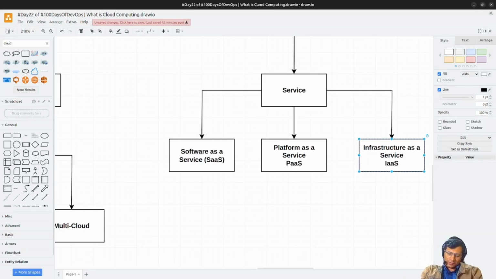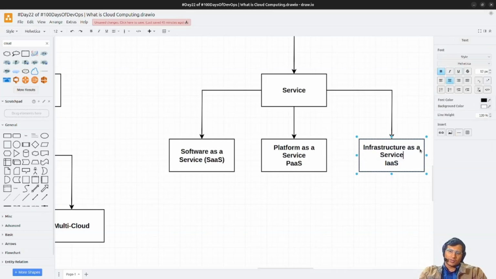They just provide you raw resources. Raw resources means CPU, memory, network, storage. They'll just provide those. On top of that, you have to configure which platform, which database you have to use, which environment, like a Python environment, JavaScript environment, or any other. So this is called IaaS. It provides raw computing power: server, storage, memory, then the network. This is a very simple model.